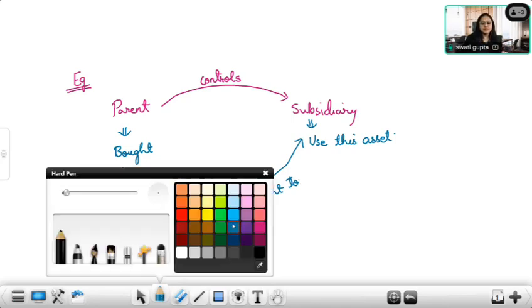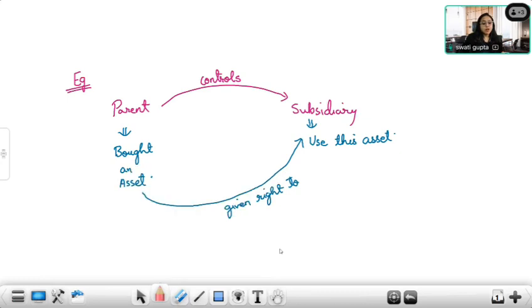Now, what happens? For the purpose of parent, it will be classified as investment property, because they are not using it in business. And in subsidiary's books of account, since they are using it for business purpose, they will classify it as property, plant and equipment.